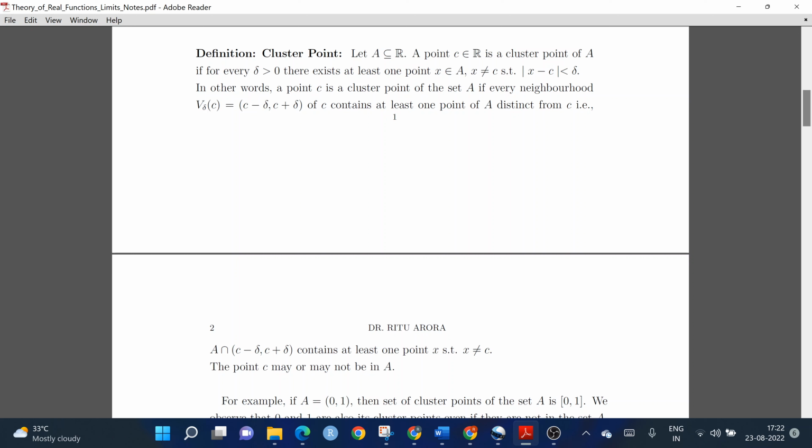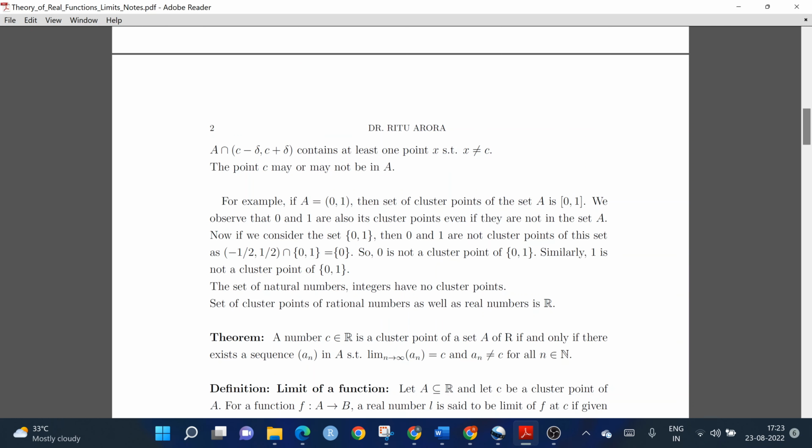In other words, a point C is a cluster point of the set A if every neighborhood of C contains at least one point of the set A which is distinct from C. That is, if I take the intersection of the set A with the neighborhood of C, then that intersection must contain at least one point X such that X is not equal to C.